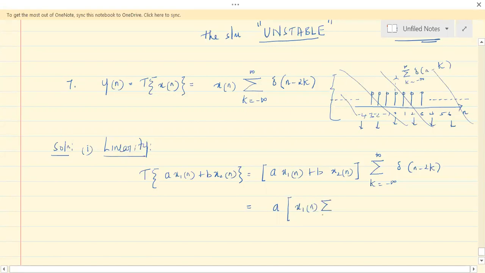This summation is associated with both the signals now, since it is a multiplication. So this is one signal, plus B into x2 of n times the summation, k ranging from minus infinity to plus infinity, of delta of n minus 2k.